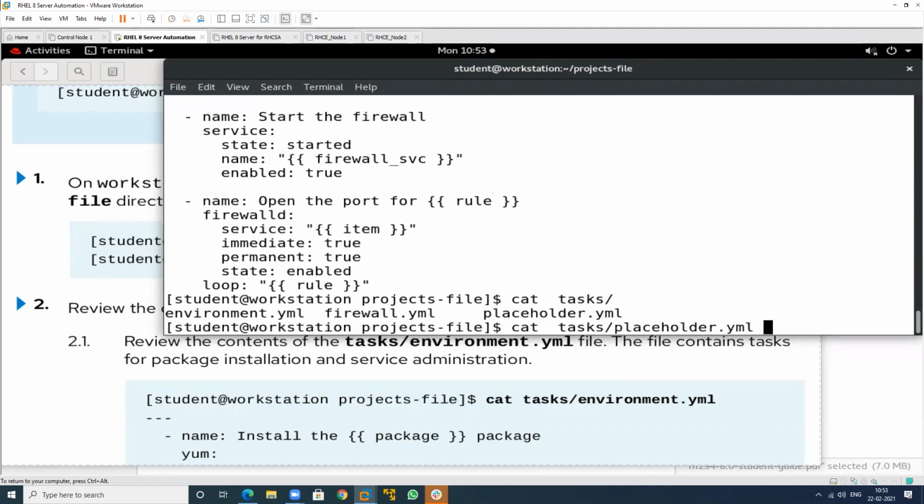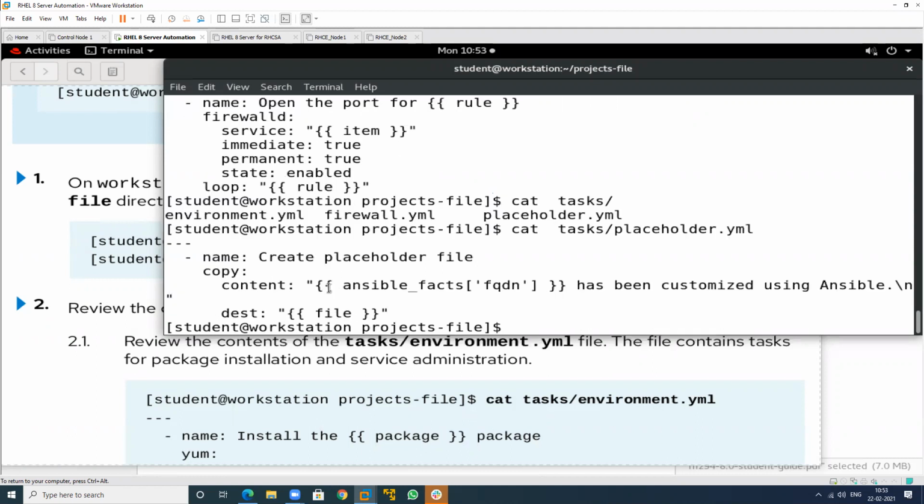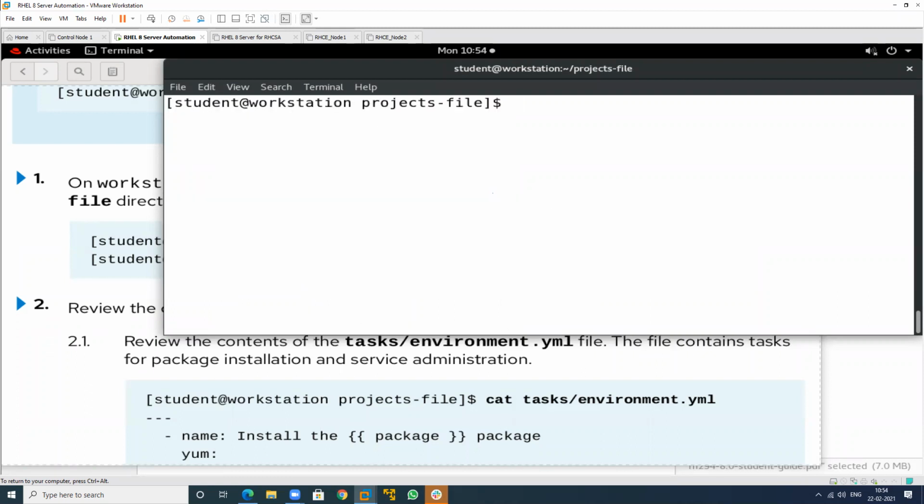And what is the last one? That is a placeholder. So what is in the placeholder? We have an Ansible fact. These are called Ansible facts. That is to be written in this particular variable file. This is a variable name, but there is no variable defined in this. That is defined in the main playbook that I will create. So now check by using the tree command.